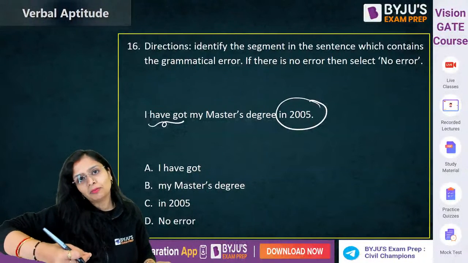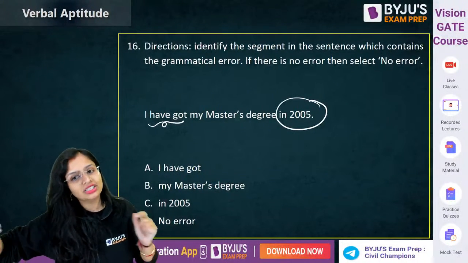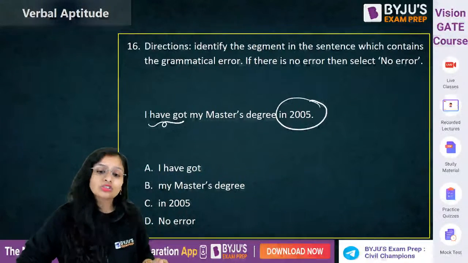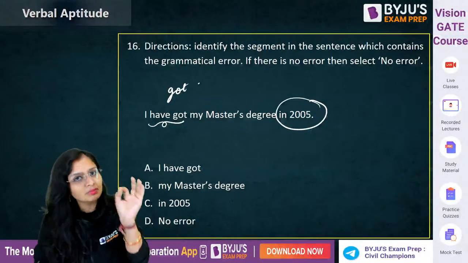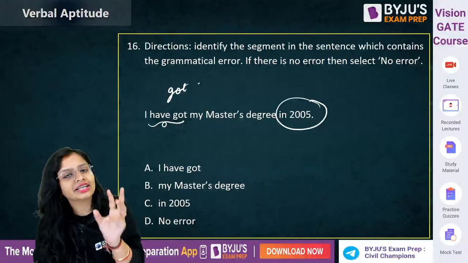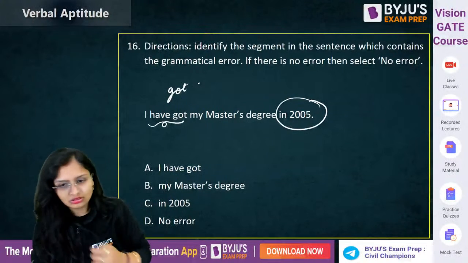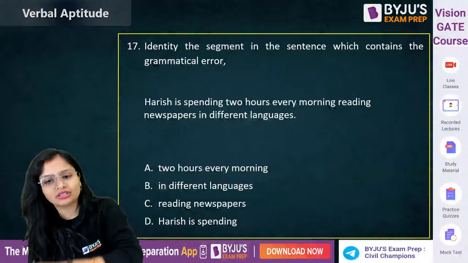Okay, subject plus has have plus third form of the verb plus object. So this is not it is talking about. Usko mil chuka hai. It's 2005. So I got it will be a simple past tense. Subject plus second form of the verb plus object. Clear? So, I have got has error. It will be only I got.